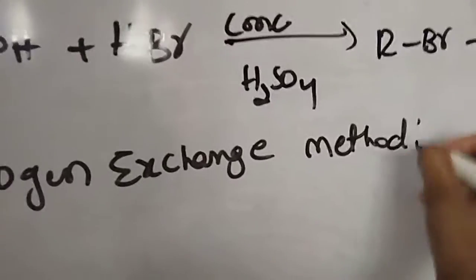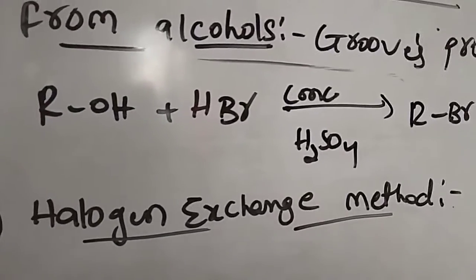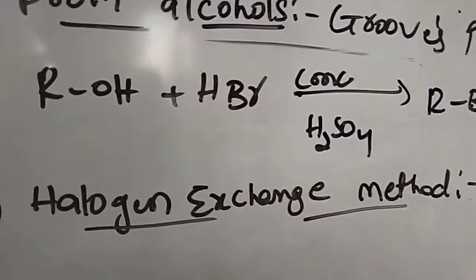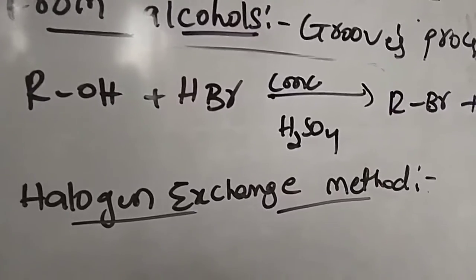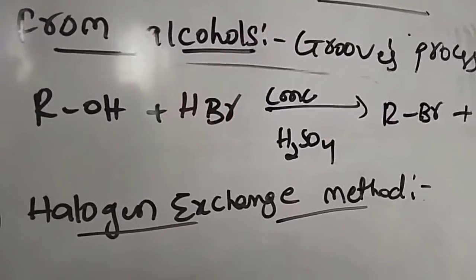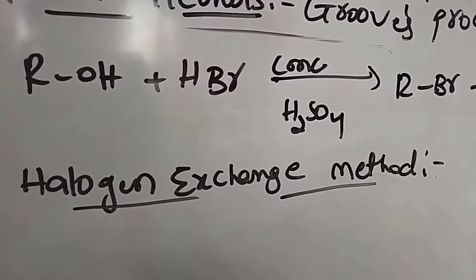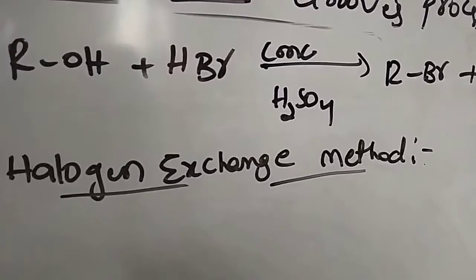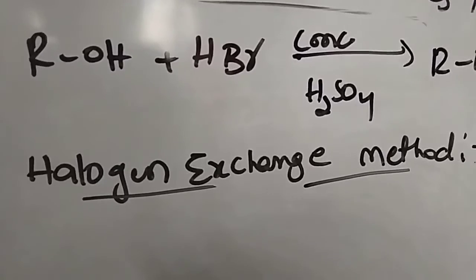What is meant by the halogen exchange method? When I started alkyl halides, I mentioned fluorine, chlorine, bromine, iodine. Chlorine and bromine give the normal, required products, whereas fluorine, due to its small size and high electronegativity, gives unrequired products. Iodine also, due to its low electronegativity and large size, meaning more molecular weight, gives unrequired products. So these get the required products only under some special conditions.